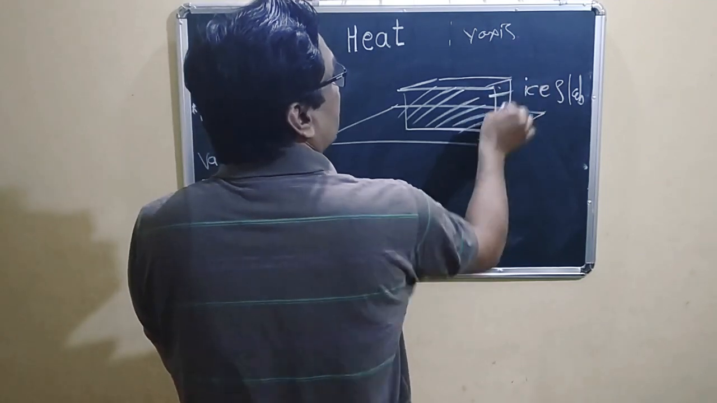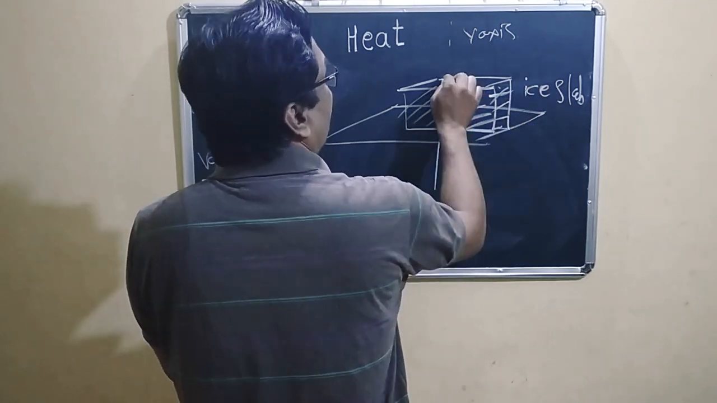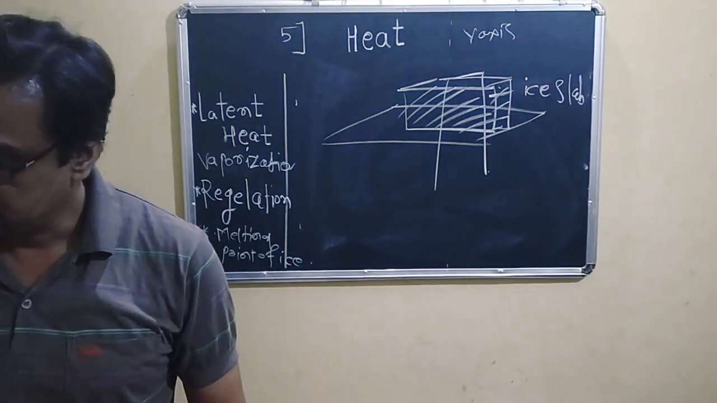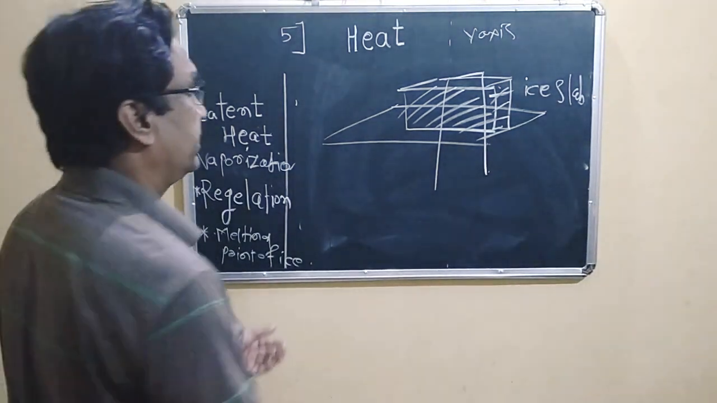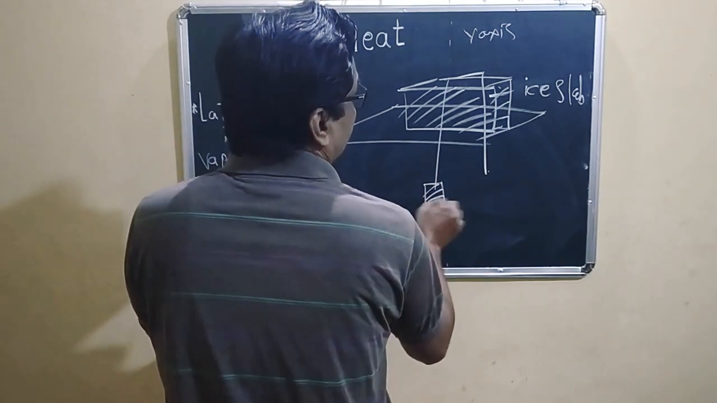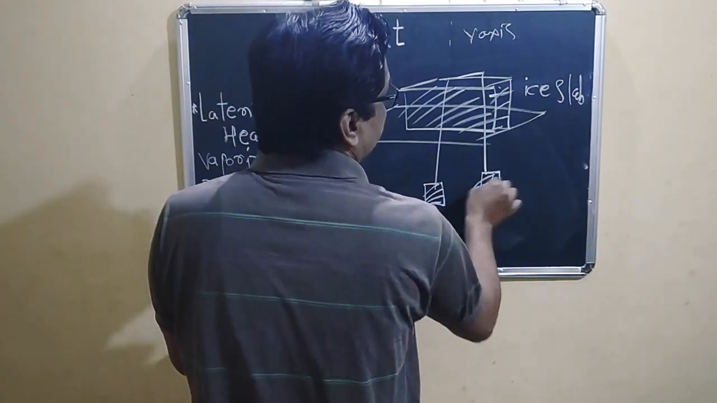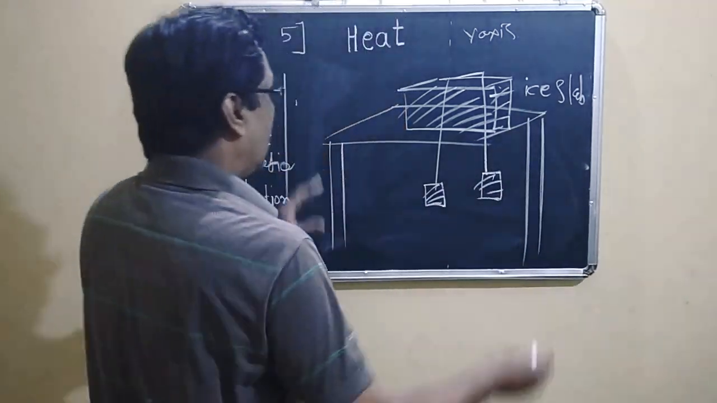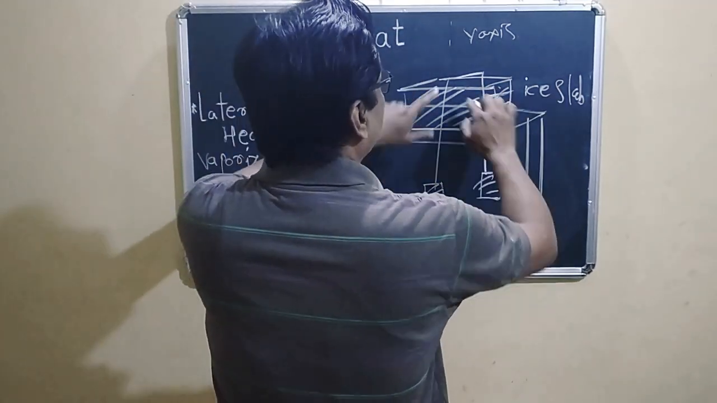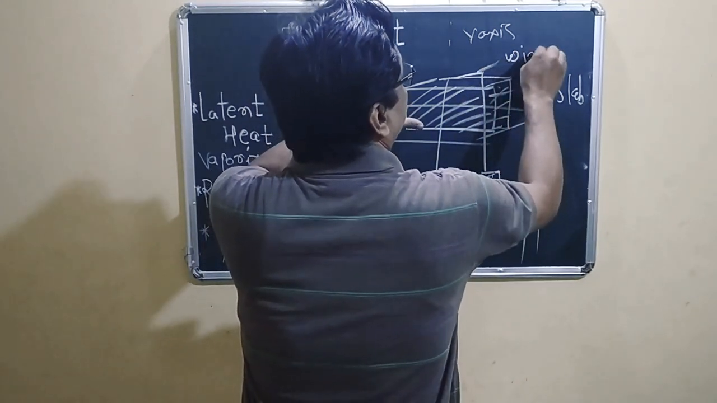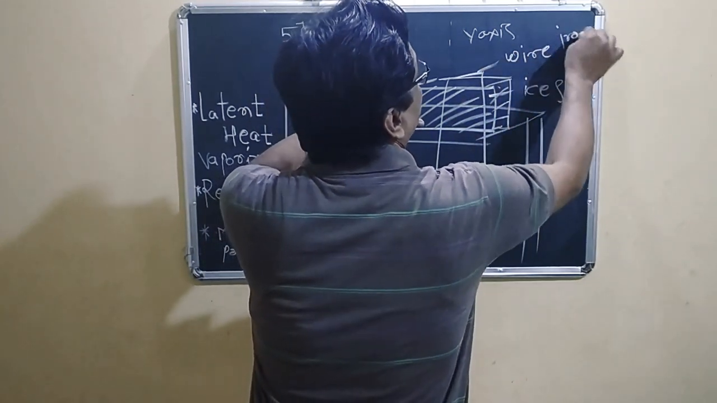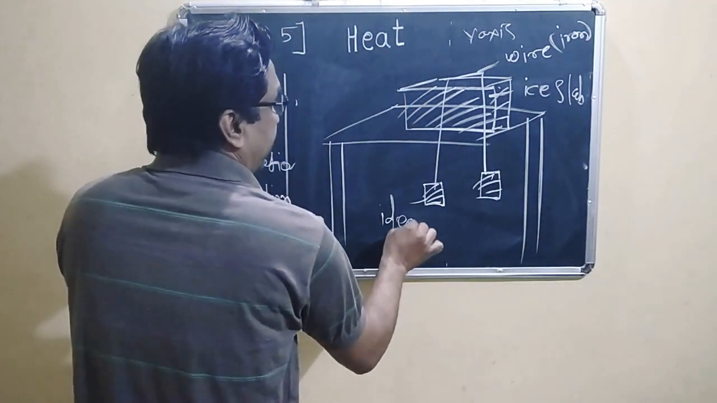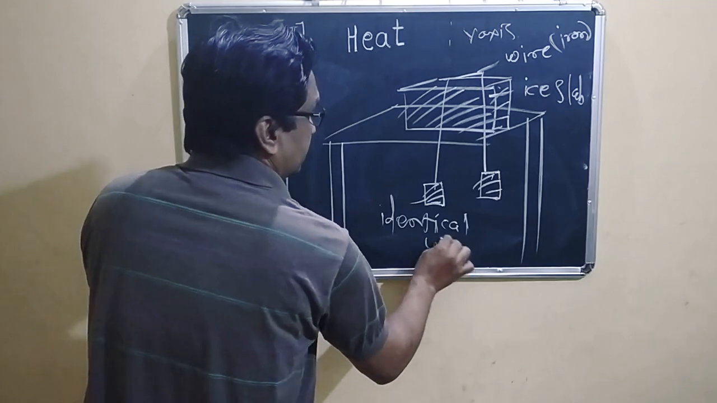What you have to do is take a wire. There is a thin metal wire of iron, and two identical weights. It is all kept on a table. We take the ice slab, the iron wire, and two identical weights.